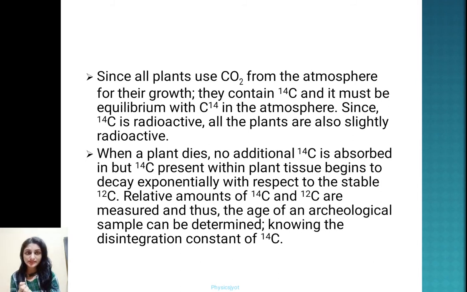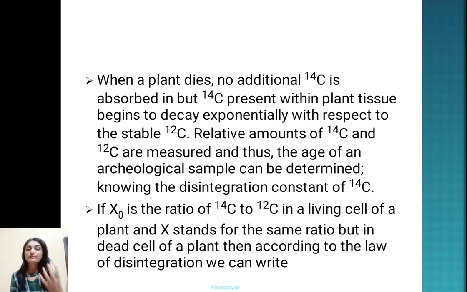When a plant dies, no additional C14 is absorbed, because a dead plant will not absorb carbon dioxide from the atmosphere. But the C14 present within the plant tissue will start decaying exponentially with respect to the stable C12. So the relative amount of C14 and C12 we can measure, and thus the age of an archaeological sample can be determined, and this technique is called the carbon dating technique.